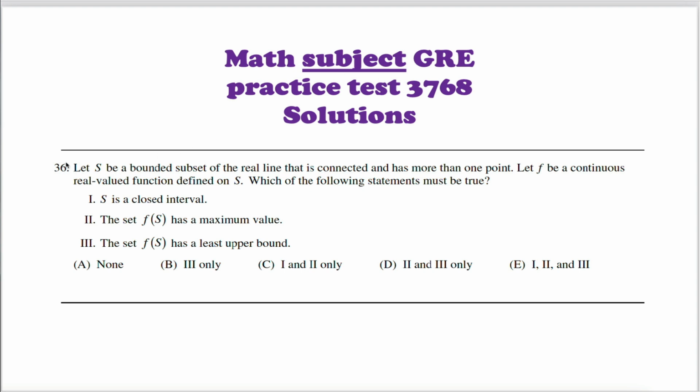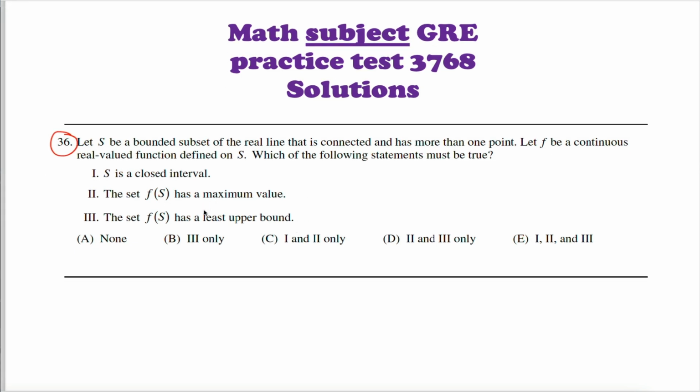All right, I'm going to do this problem without noting what number it is, nor saying what test it came from, because I'm going to break the habit of saying that at the start of every video. What's going on this time is we have a bounded subset of the real line. So just think a set of numbers that doesn't go off to infinity.